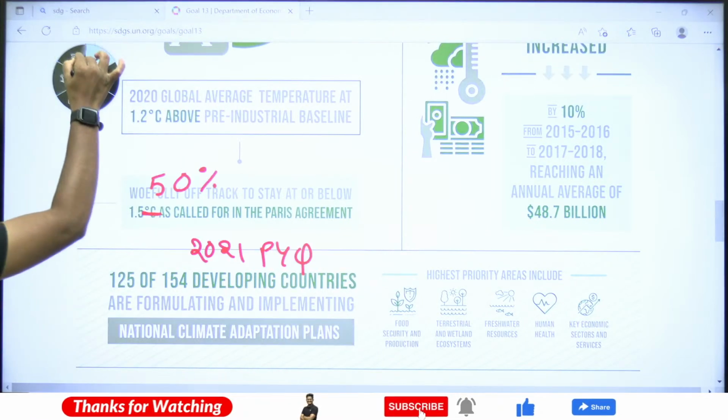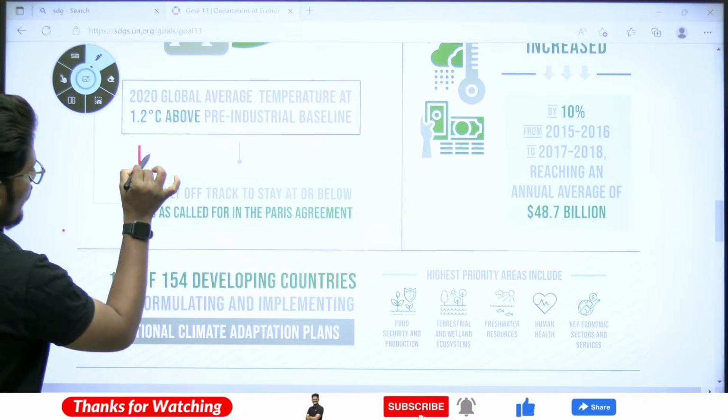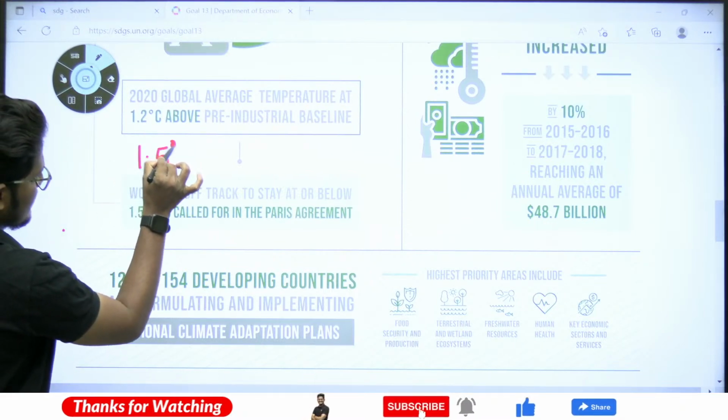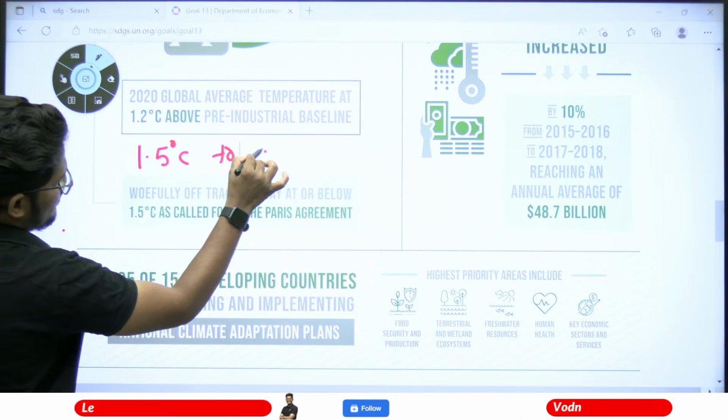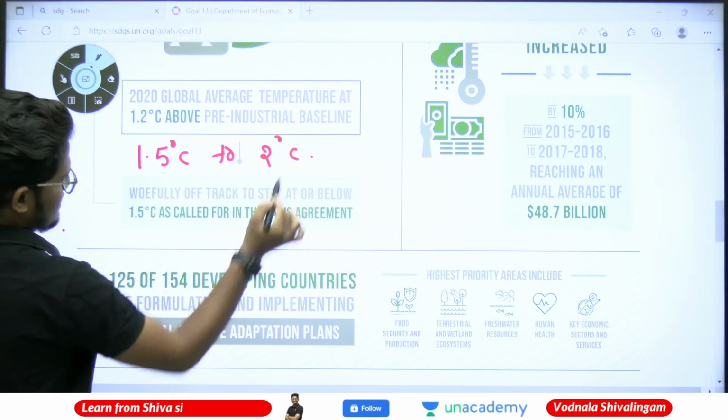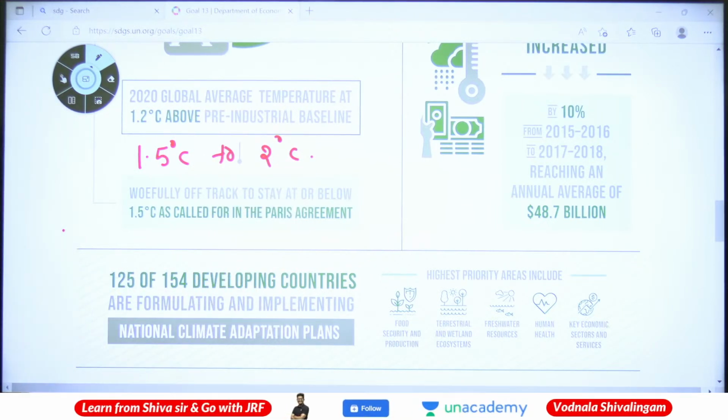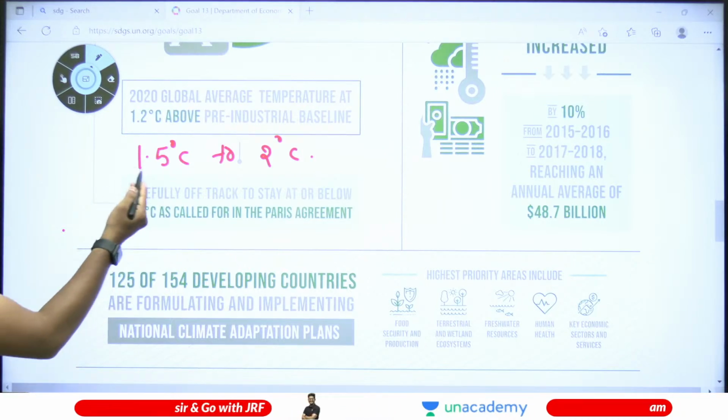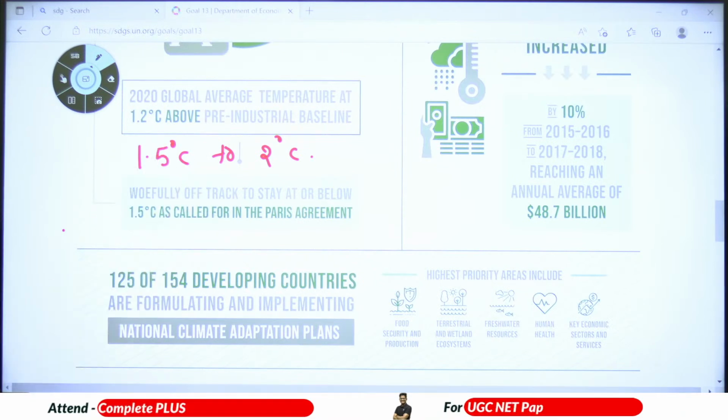The Paris Agreement is saying 1.5 degrees Celsius, and below 2 degrees Celsius above the pre-industrial level. That is what it says. But here it is 1.2 degrees Celsius above the pre-industrial levels. Yes, this is above the pre-industrial level only.